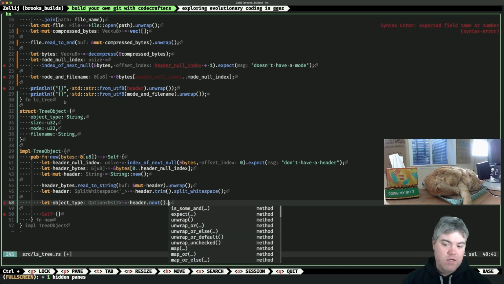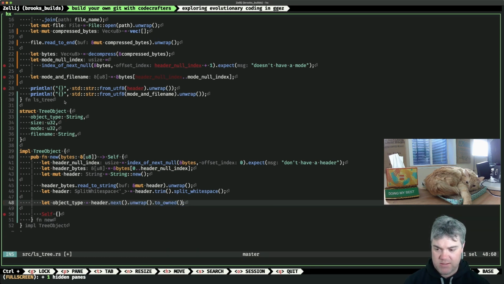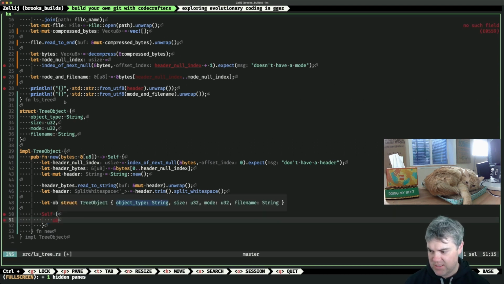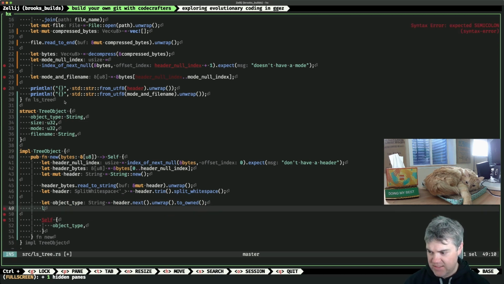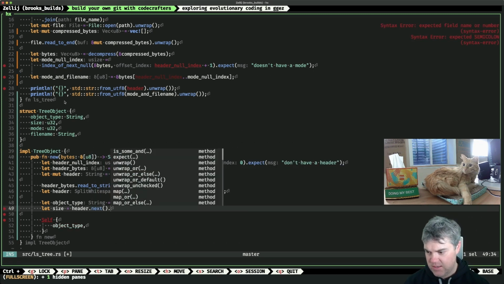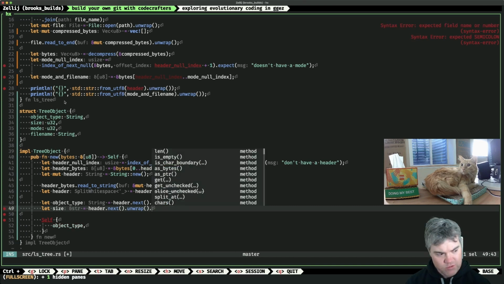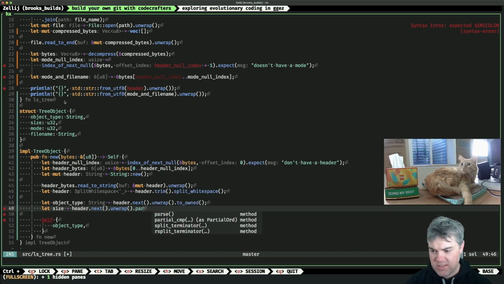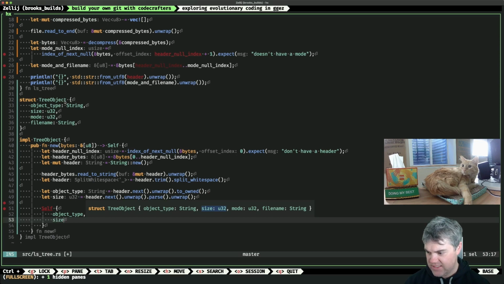So we can unwrap and then to owned it. That should be fine. That gives us a string, and that's our first object type, right? So we have our object type. Now the second thing is going to be the size. So our size is going to be equal to our header next, unwrap, and then that should be a number. Into, do I do an as? Oh, we do a parse. More unwraps because we love unwraps here. And then this becomes the size.